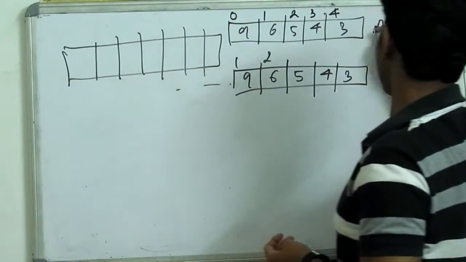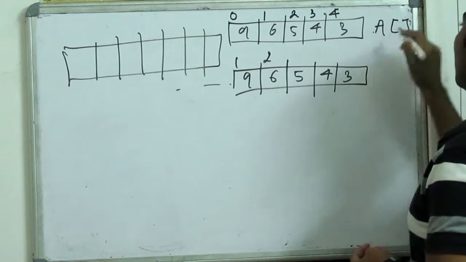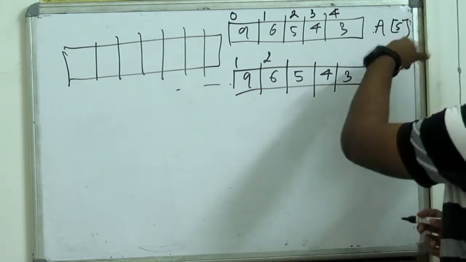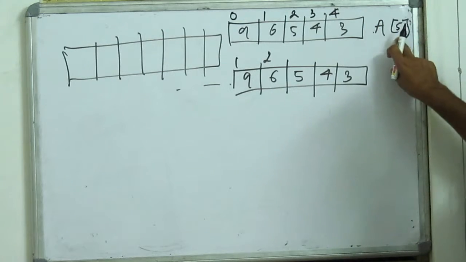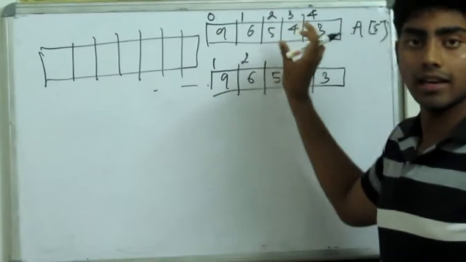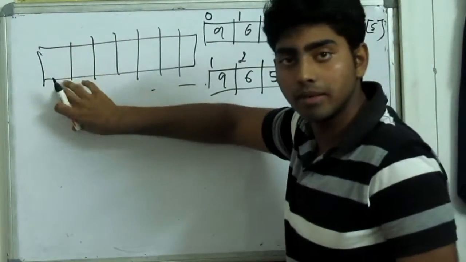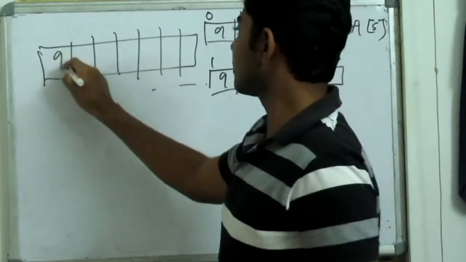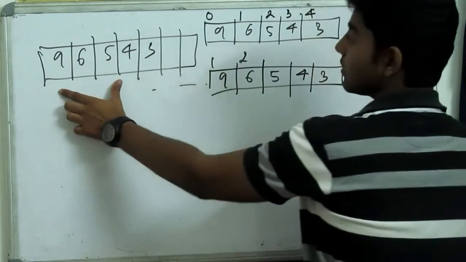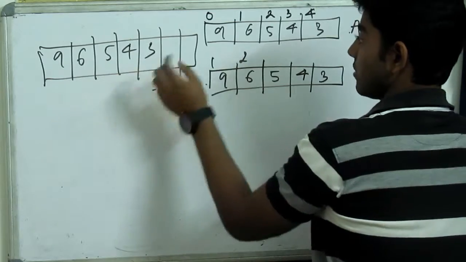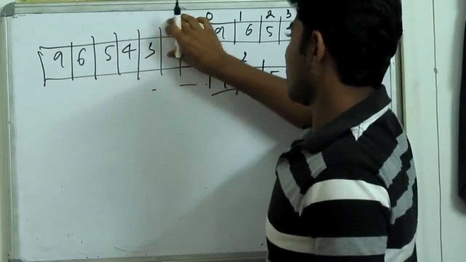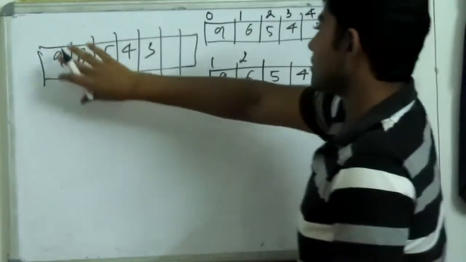Suppose your array is A, an array of size 5. You are supposed to take this entire array and put it into the memory. So now it will be just like this: 9, 6, 5, 4, 3. Always they will be contiguous. Then there will be some other elements, but we are not bothered about what the rest of the elements are.